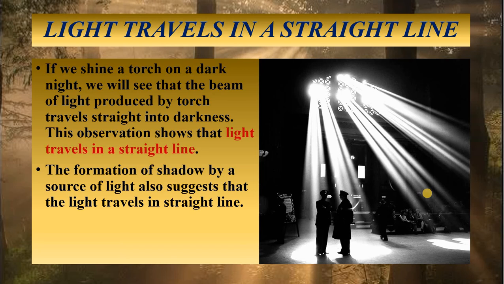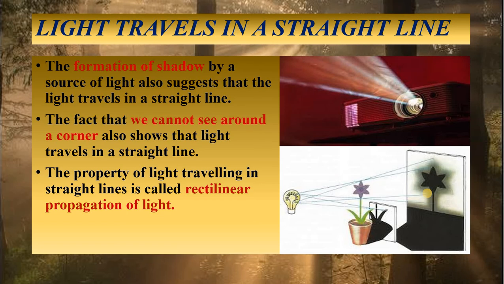Okay. Then another fact is that we cannot see around a corner. It also shows that light travels in a straight line. It cannot bend to make us see around the corner. Our inability to see things behind the wall also shows that light travels in a straight line. And this property of light traveling in straight lines is called what? Rectilinear propagation of light. You all know rectilinear motion. Rectilinear motion means the motion which happens in a straight line, right? So this property of light traveling in a straight line is known as rectilinear propagation of light, right?